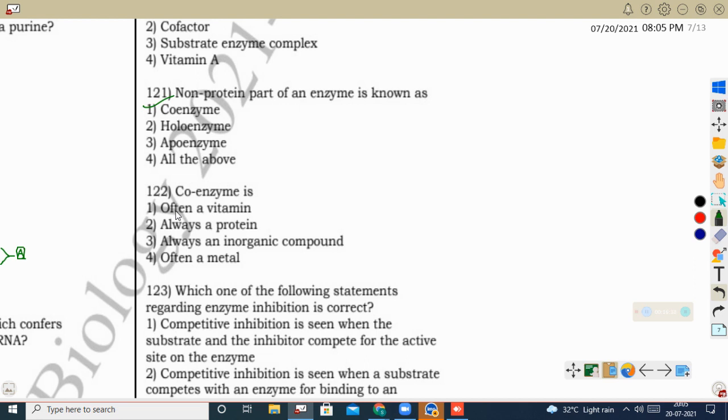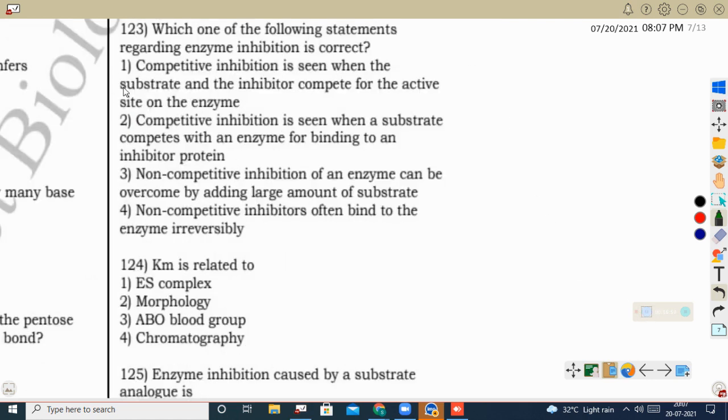Okay, next question, a coenzyme is not always, but often, a vitamin. We can say it will be a vitamin derivative like niacin, flavin, like the vitamin B complex that acts as a coenzyme. Next question, which one of the following statements regarding enzyme inhibition is correct?